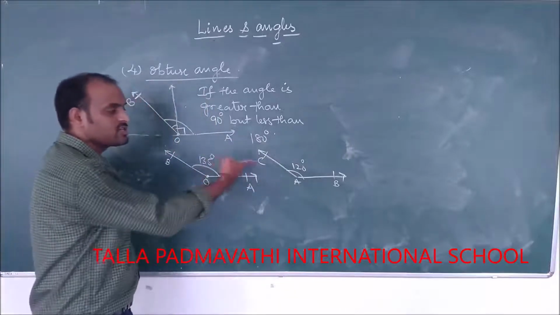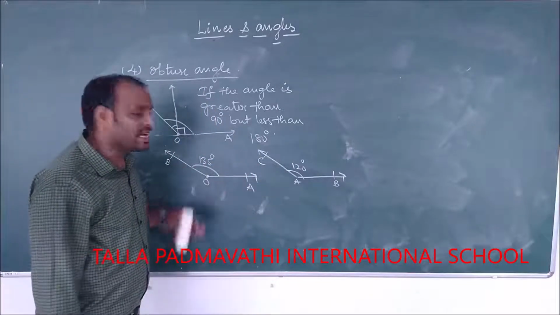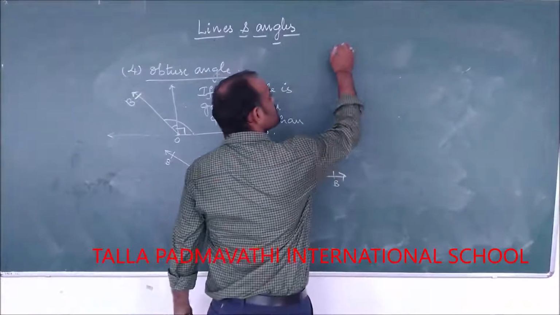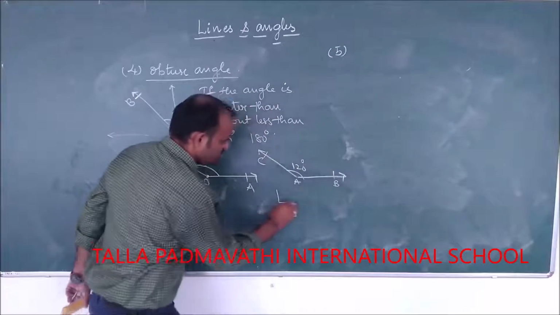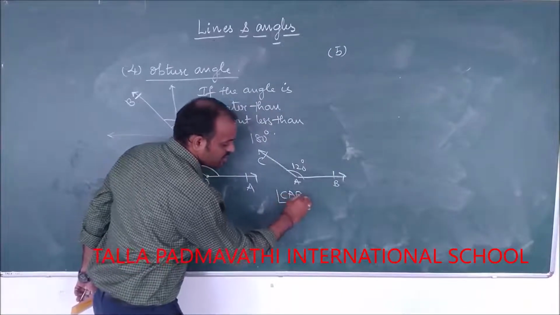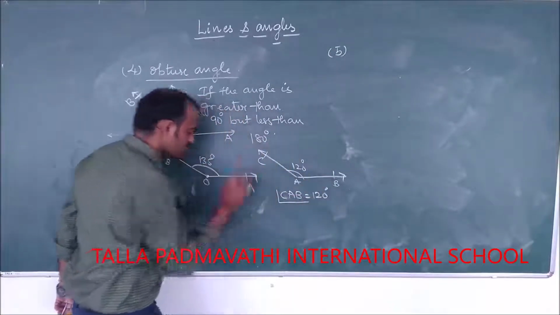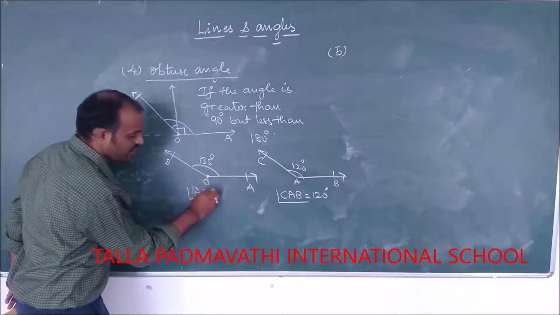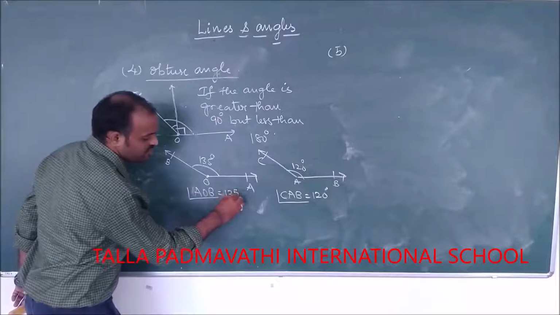These two angles are said to be obtuse angles. So here angle CAB is equal to 120 degrees. Here angle AOB or BOA is 135 degrees.